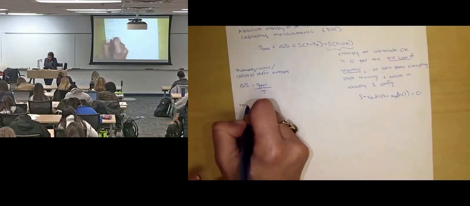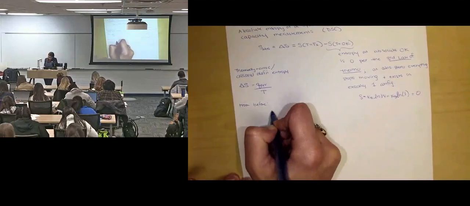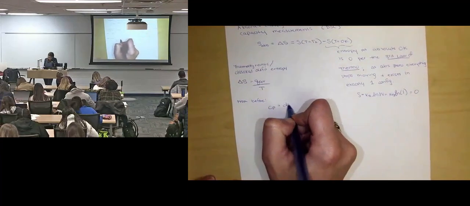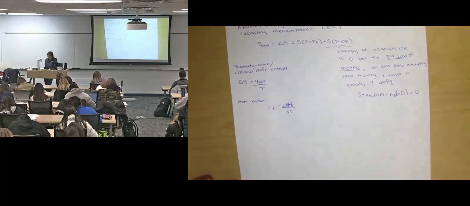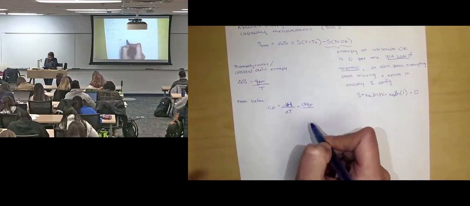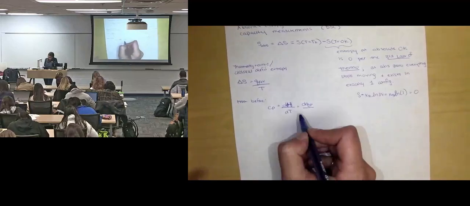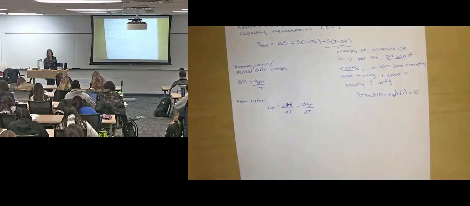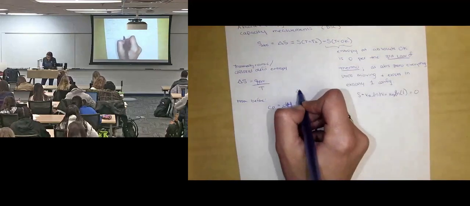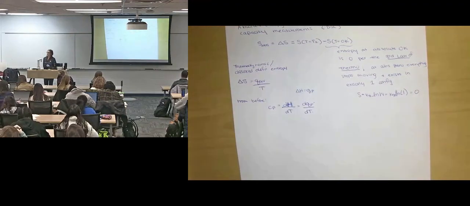And something else we can say from before is that our constant pressure heat capacity was equal to dH/dT, change in enthalpy with respect to temp, or change in constant pressure heat flow with respect to temp. Heat capacity was how much heat do I have to put in to get temperature to change 1 degree? This relationship is valid because delta H was equal to constant pressure heat flow by definition.